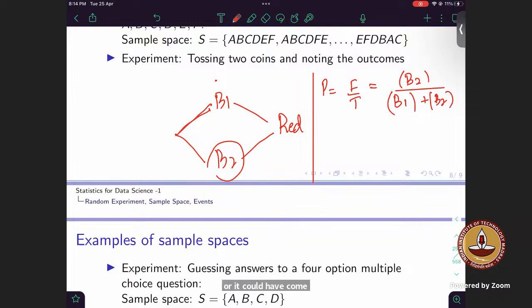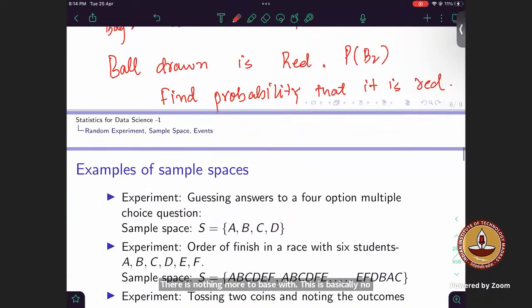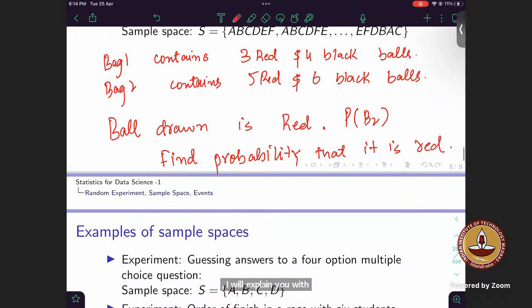Someone was asking about Bayes rule. Is this clear? Someone said they don't have much clarity about Bayes rule. Is this clear? Yes, sir. This is Bayes rule. There is nothing more to Bayes rule. Now I will explain with this example.